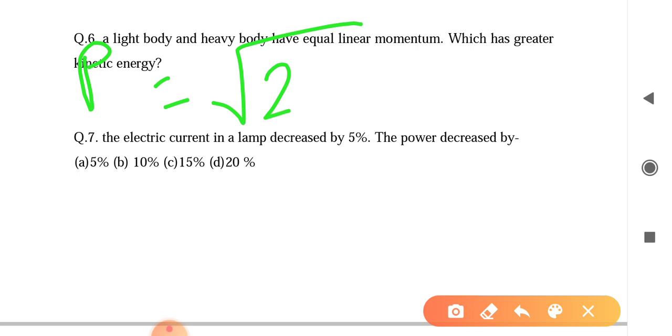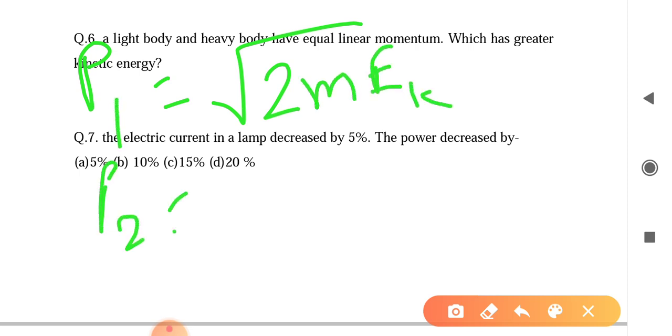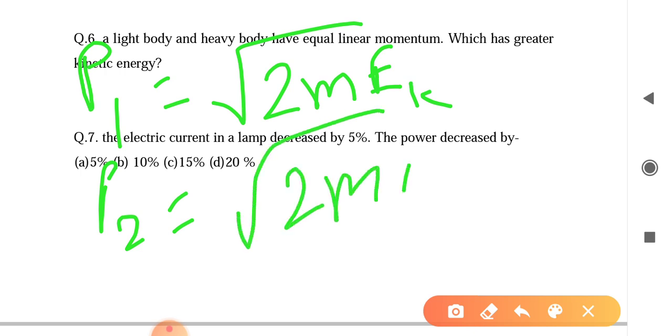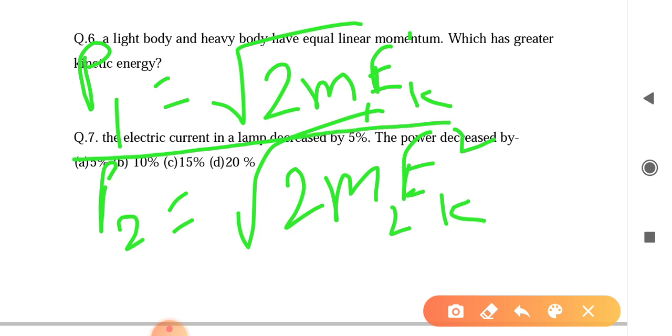This is the first body and this is the second body. If you take the ratio, P1 and P2 are the same, so they cancel out, the root also cancels.